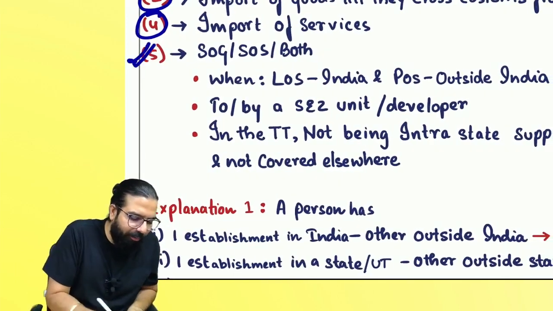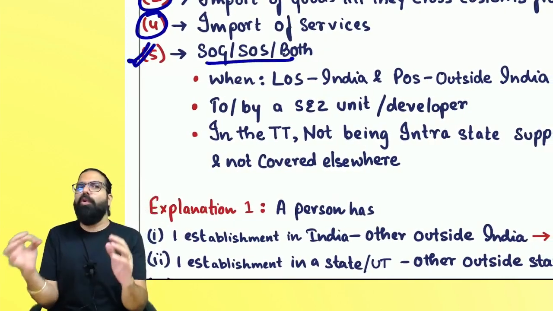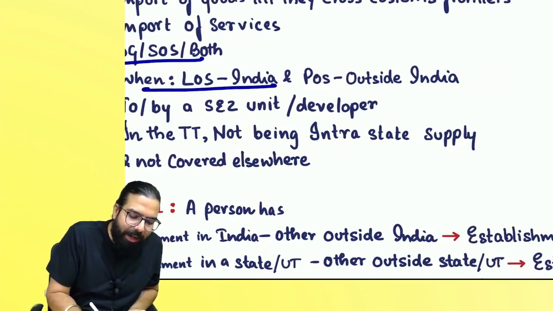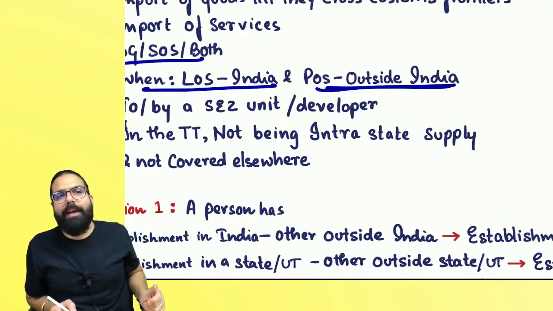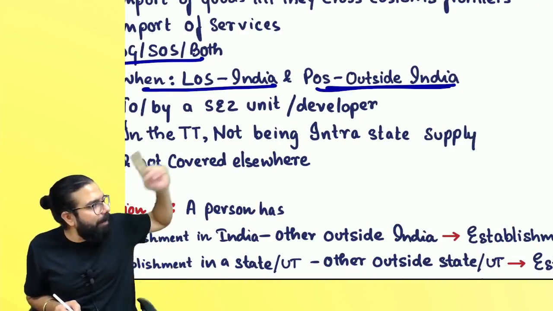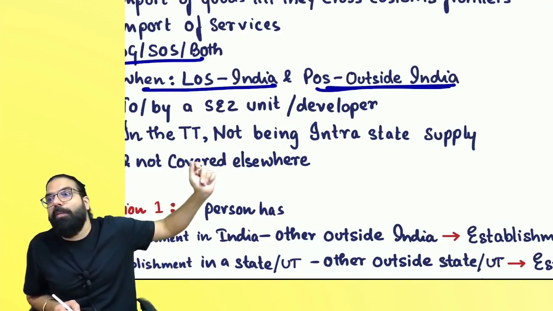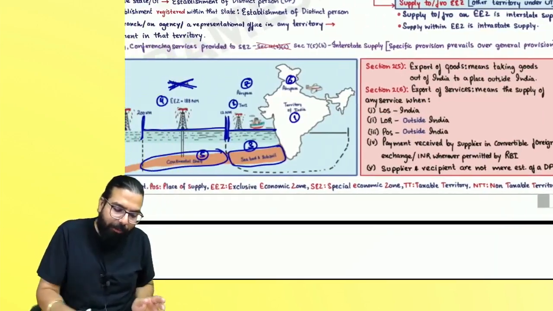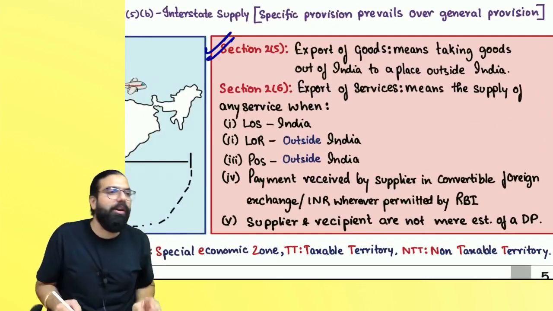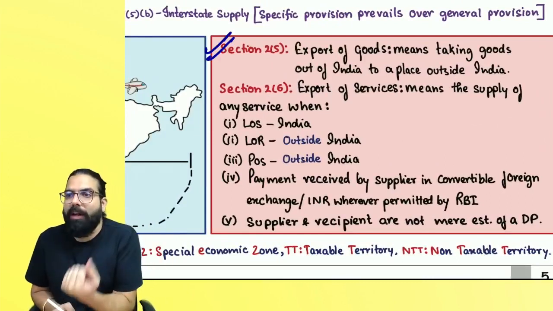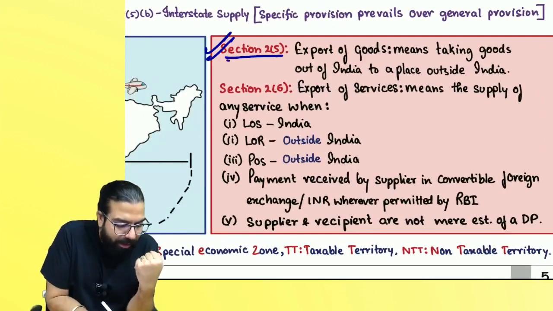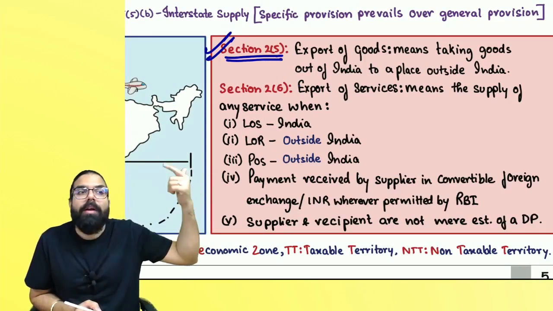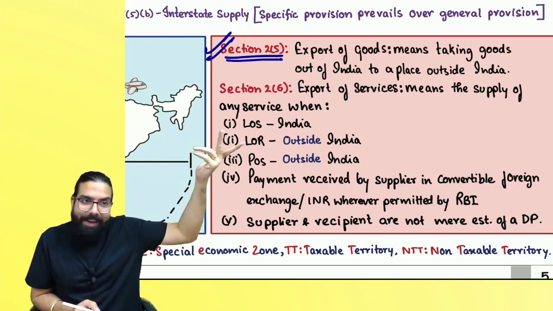Then we have section 7(5), which says supply of goods or service or both, whenever the location of supplier is in India and the place of supply is outside India, it is always interstate supply. It is not export, because for export you should first fall in the definition of export. Here, the supplier is in India and the place of supply is outside India. That is interstate supply, and IGST will come.